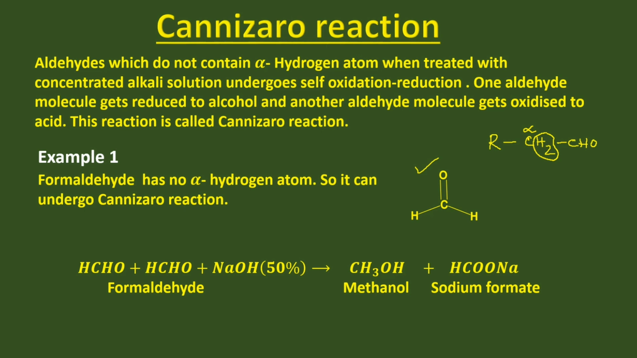Here are two formaldehyde molecules. They undergo self oxidation reduction reaction in presence of caustic soda solution 50%. One aldehyde molecule gets reduced to alcohol, here methanol, and another formaldehyde molecule gets oxidized to sodium salt of formic acid.